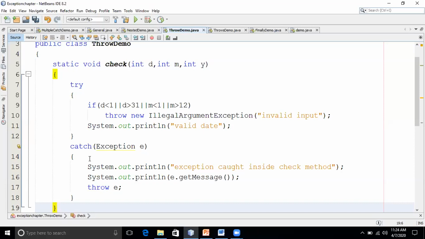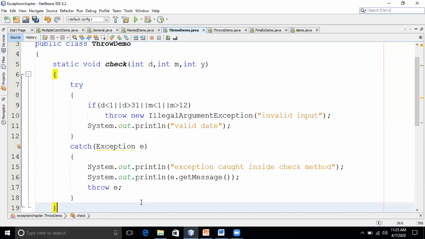Yes, it will tell the caller to handle. That time, the method should tell what kind of exceptions it might throw.